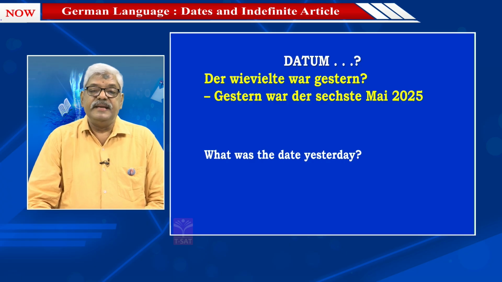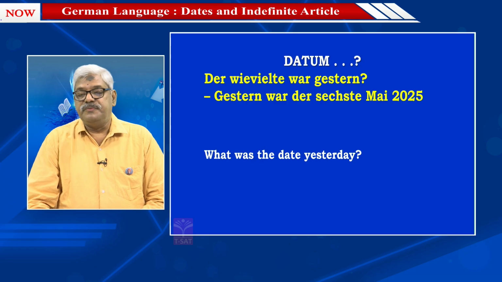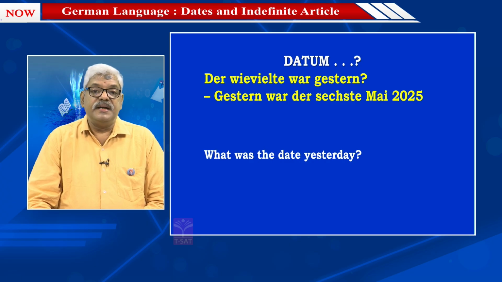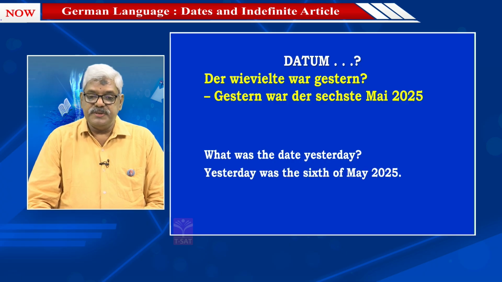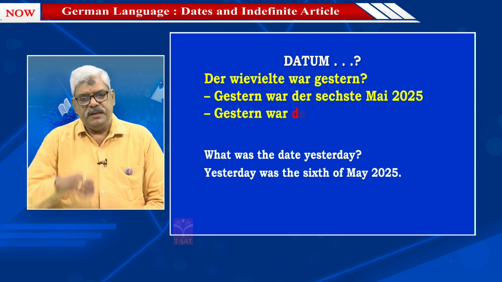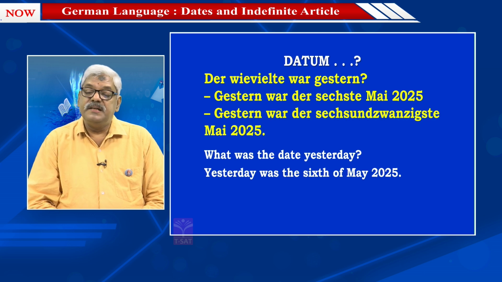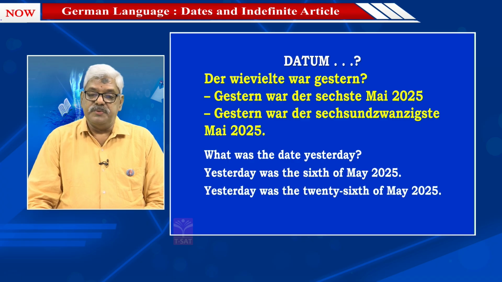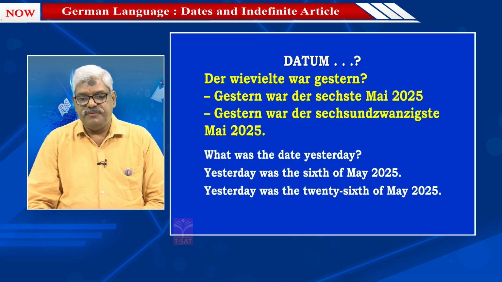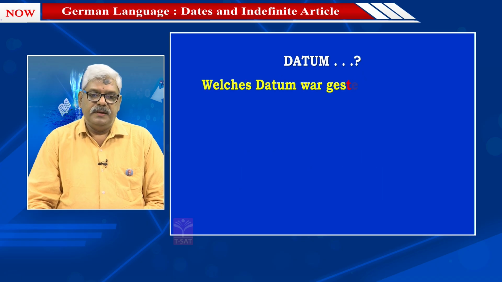Gestern war der 6. Mai 2025. So yesterday was the 6th of May. One more example. Gestern war der 26. Mai 2025. Yesterday was the 26th of May 2025. Well, so the other form of asking once again about yesterday.